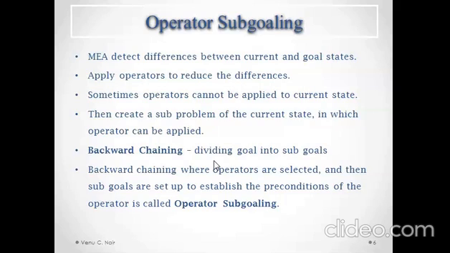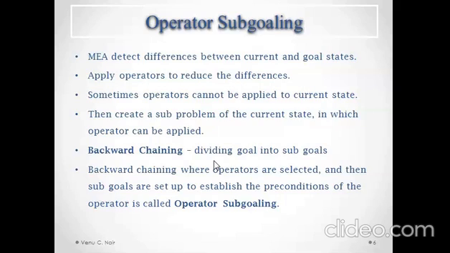Sometimes operators cannot be applied to the current state. There may be situations where we cannot apply any of the operators to reduce the differences. Then what we do is we create a subproblem of the current state in which operators can be applied. We can divide that current state as a combination of small units, and the operators can be applied to these small units.